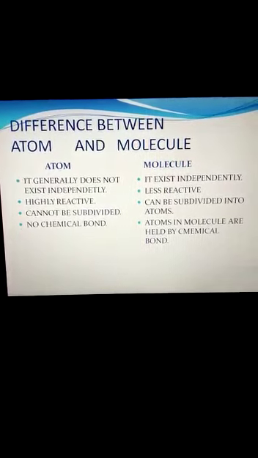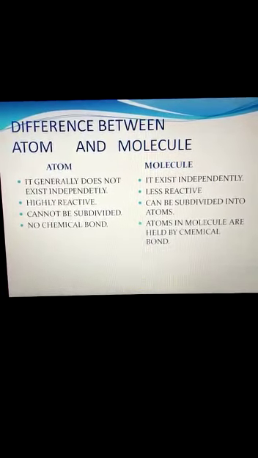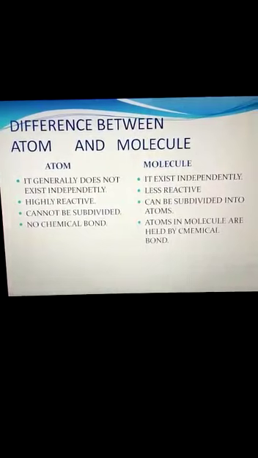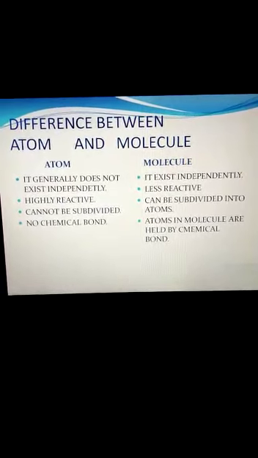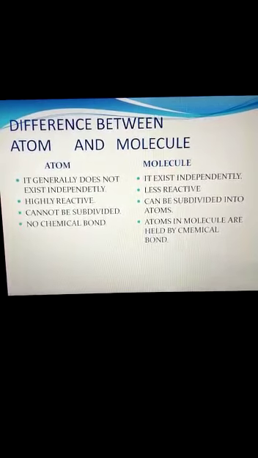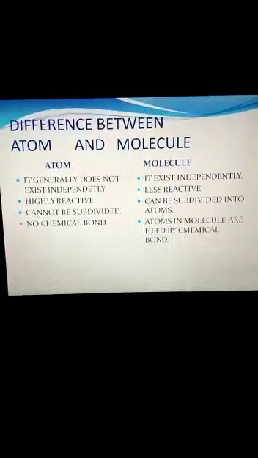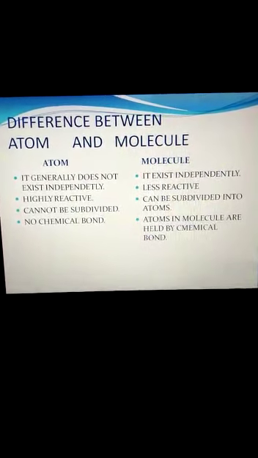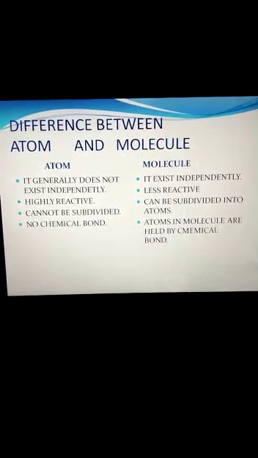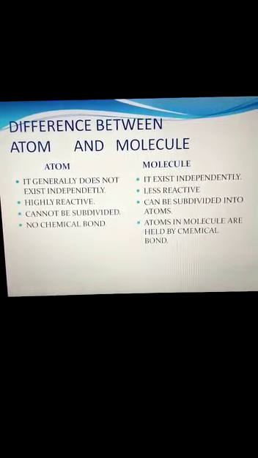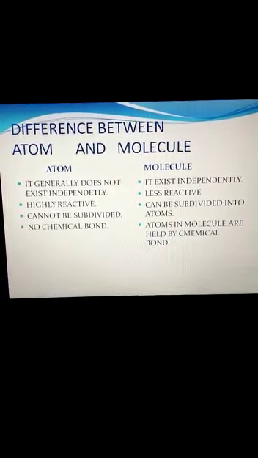Atoms cannot be subdivided, meaning they cannot be broken into many parts. It possesses its own properties. Whereas molecules can be subdivided into atoms, as molecules are formed by the combination of atoms of the same type or of different types. There is no chemical bond within an atom.